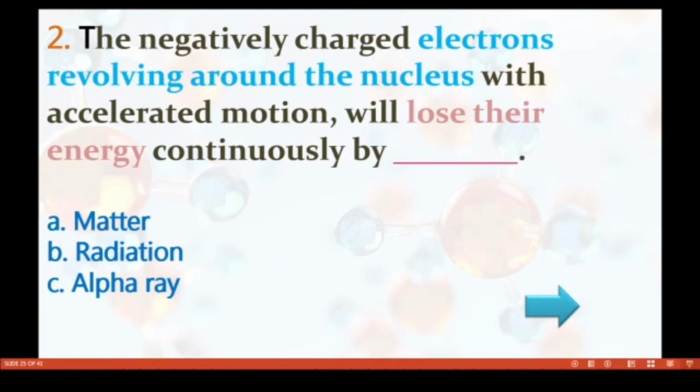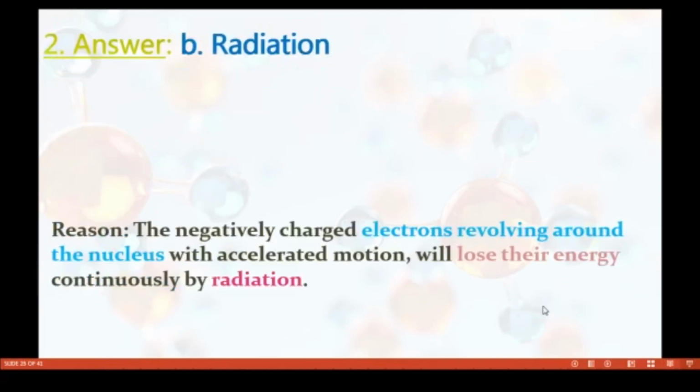Second question. The negatively charged electrons revolving around the nucleus with accelerated motion will lose their energy continuously by dash. Option A matter, option B radiation, option C alpha ray. Radiation is the correct answer, because the negatively charged electrons revolving around the nucleus with accelerated motion will lose their energy continuously by radiation.